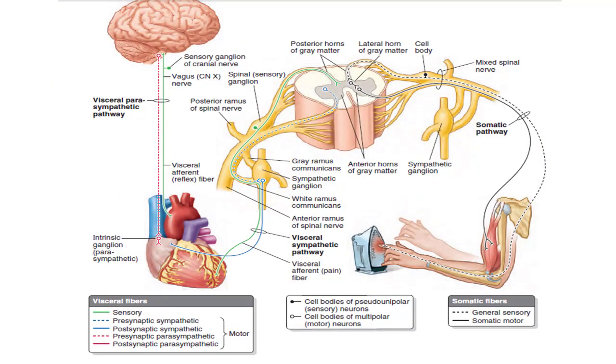You can see when we touch a hot object, afferent sends signal to the central nervous system, and efferent or the motor component transmits this information from the central nervous system to the skeletal muscle, and the response is withdrawal reflex. Similarly, afferent component also receives the information from the viscera, and then that sends signals to the central nervous system, and the efferent or the motor component transmits this information from central nervous system to structures or the organs that are not in our control, like cardiac muscles, or the smooth muscles or the glands. So the response will be involuntary response.